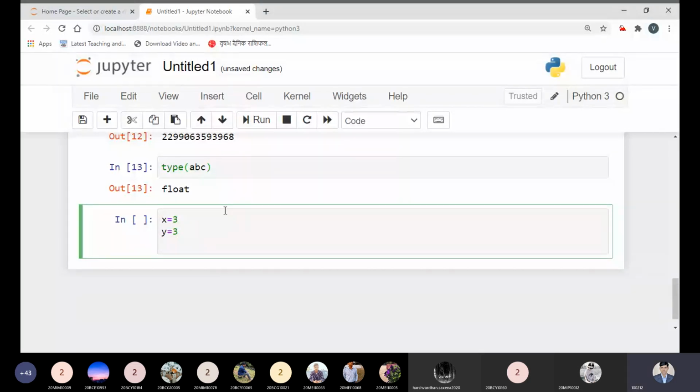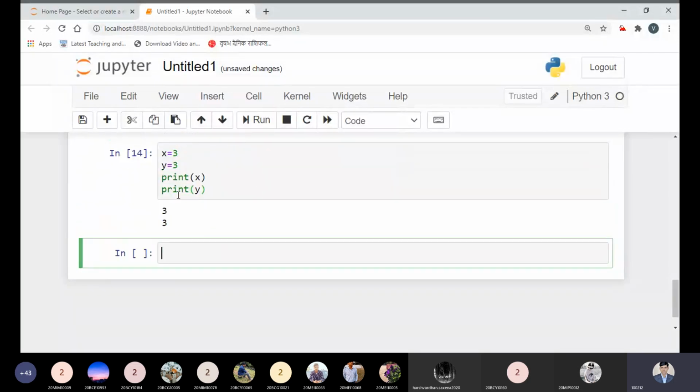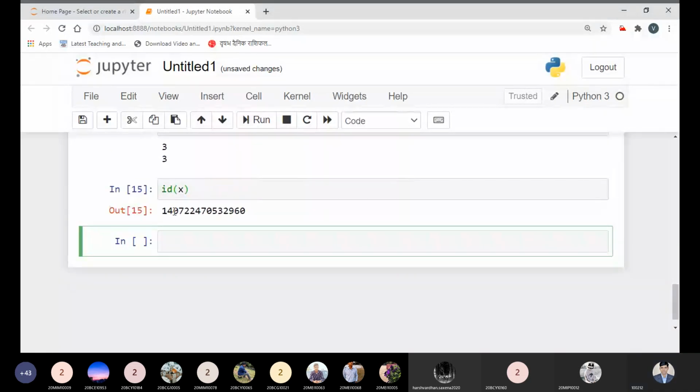Now print x and print y. If I run, you will see both x and y values are 3. Now id of x, that is something like this. Now id of y.